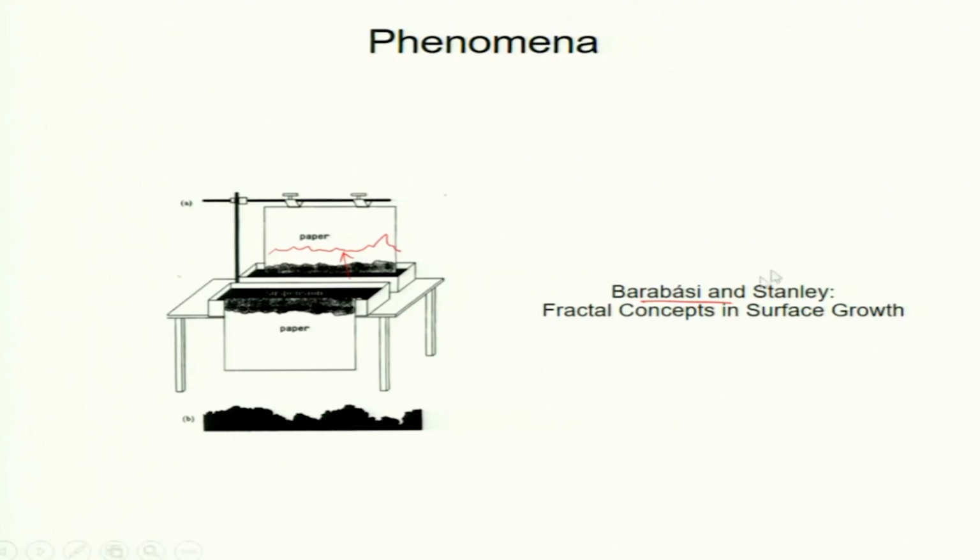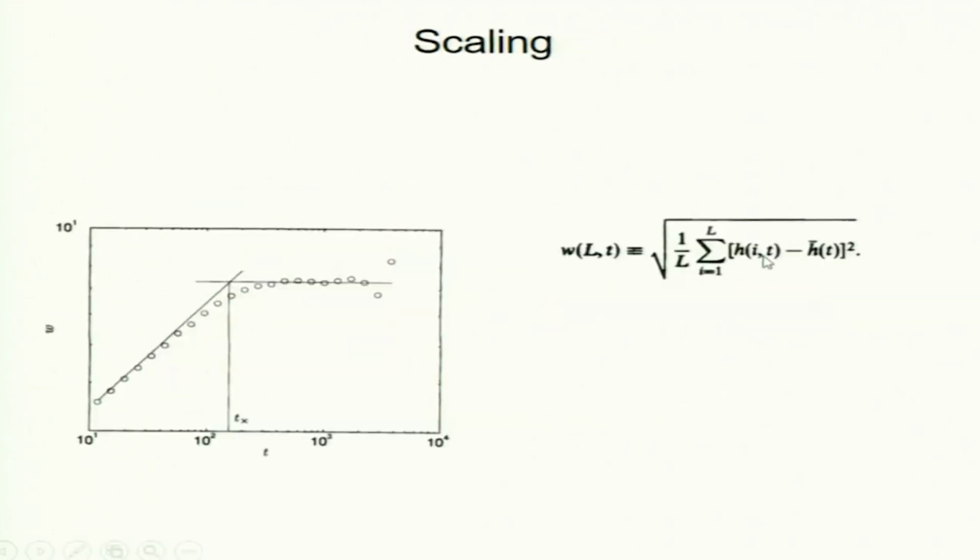So, the surface is growing, I mean, in the blotting paper the ink is going up. It turns out we look at this roughness, W is called roughness, and H is a height variable. So, this is the x axis, and for every x I have the height of the ink column, right. So, this is a certain profile. So, H is a function of x and time.